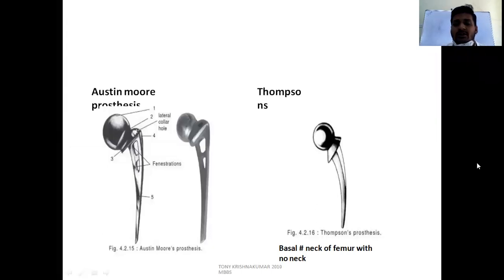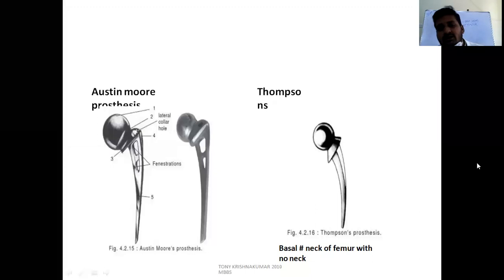Thompson has a similar head, neck and collar, but it has no eyelet or fenestrations. When you put the bone graft inside the holes, it will hold the prosthesis. There is no such provision for this prosthesis, so we will use it along with bone cement to hold the prosthesis tightly inside the bone. Okay.